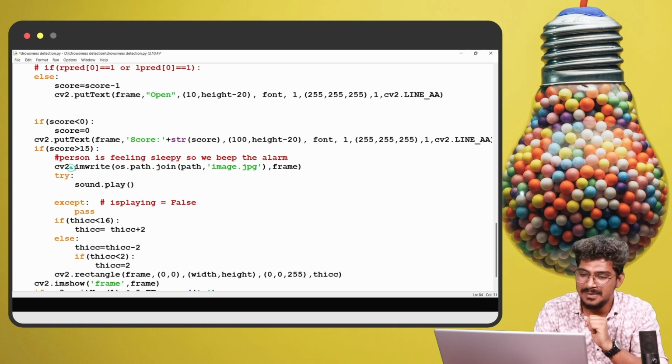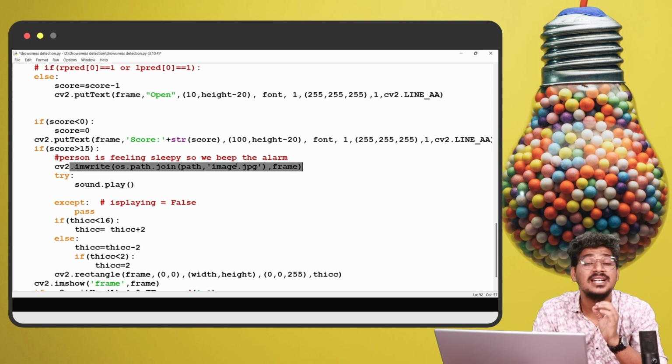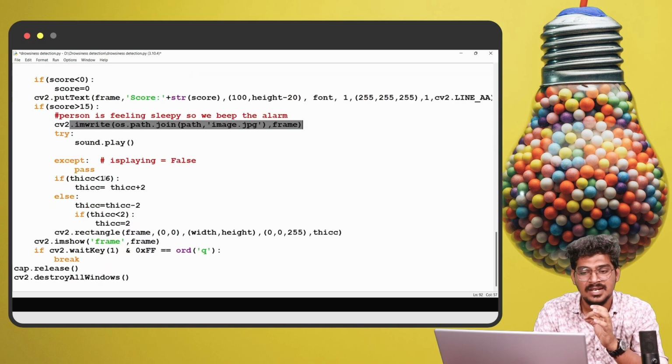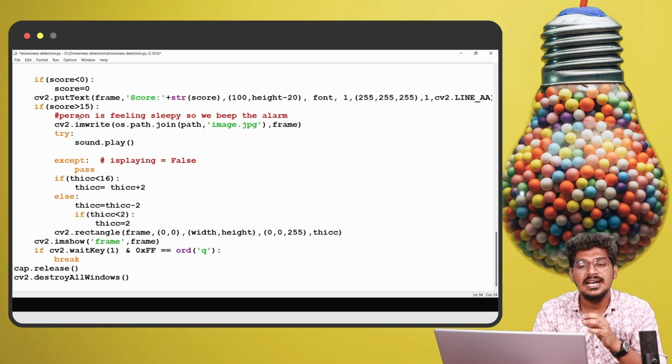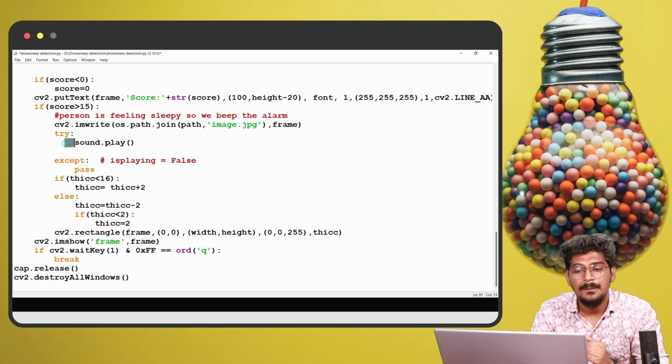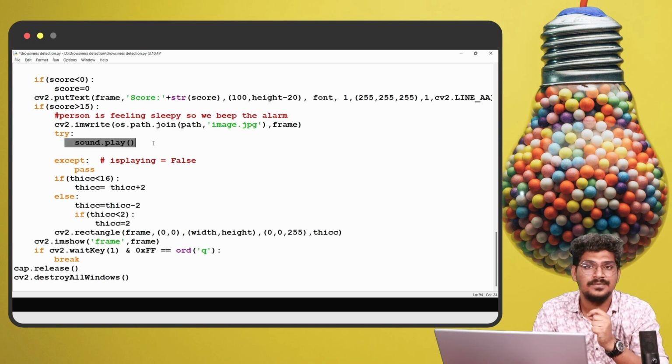Then comes saving the frame if it is needed. Otherwise, play the sound. Here, if the score is greater than 15, play the sound. That is the alarm. Otherwise it is not needed.